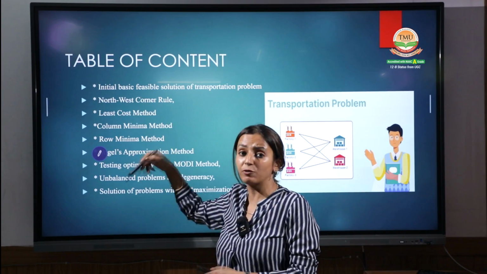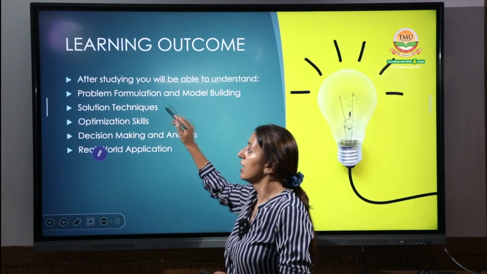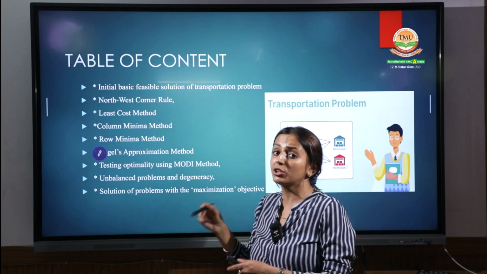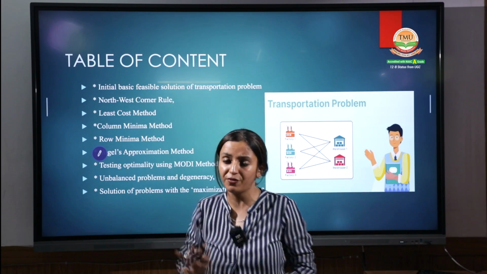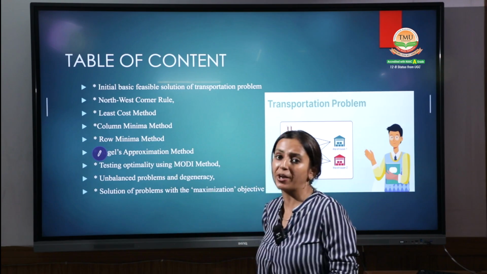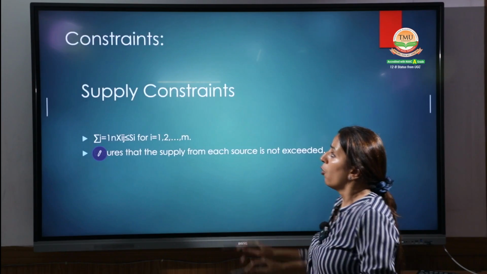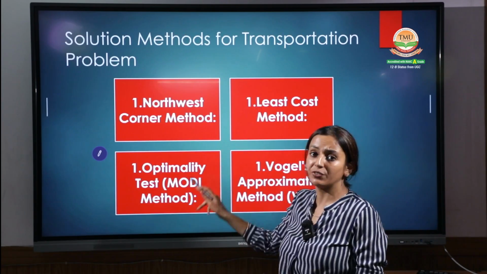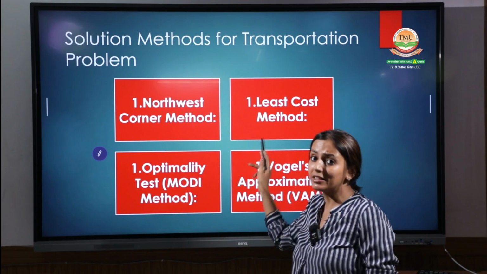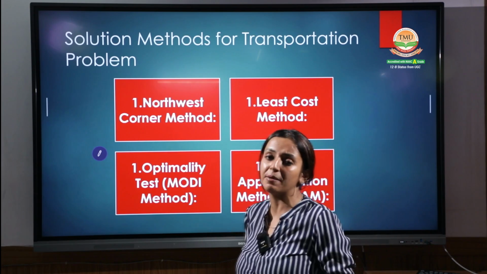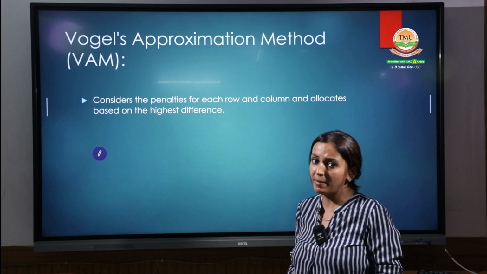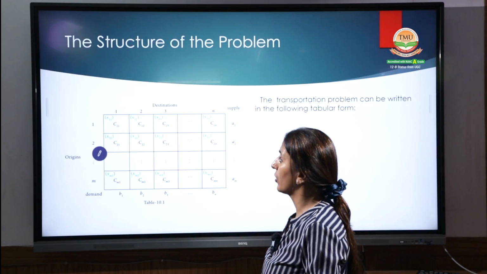Remember, we have to do all these cases: northwest corner, least cost, column, row, everything. But the most important is the initial feasible solution we find, and after getting it we come to the most important point, the VAM method. Hope you are recalling all the constraints we have done. We are doing all these methods, the northwest corner method and the least cost method, which is again a very easy method for finding the initial feasible solution. Then we go for the VAM method also. In the next session, we will go for the VAM method.